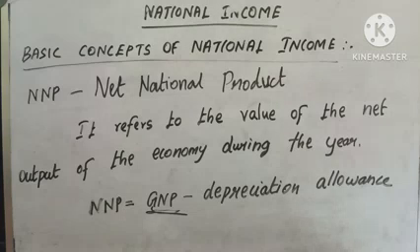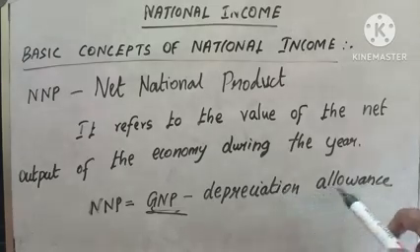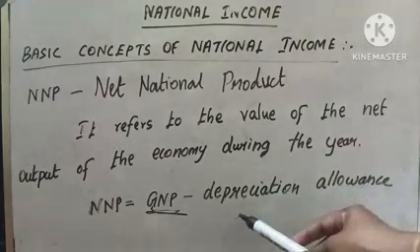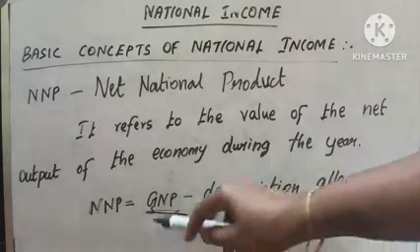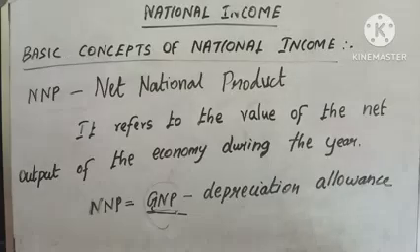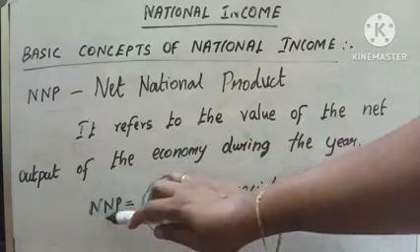Depreciation is also called capital consumption allowance, plus indirect taxes. So we have to deduct depreciation from gross national product for calculating NNP.